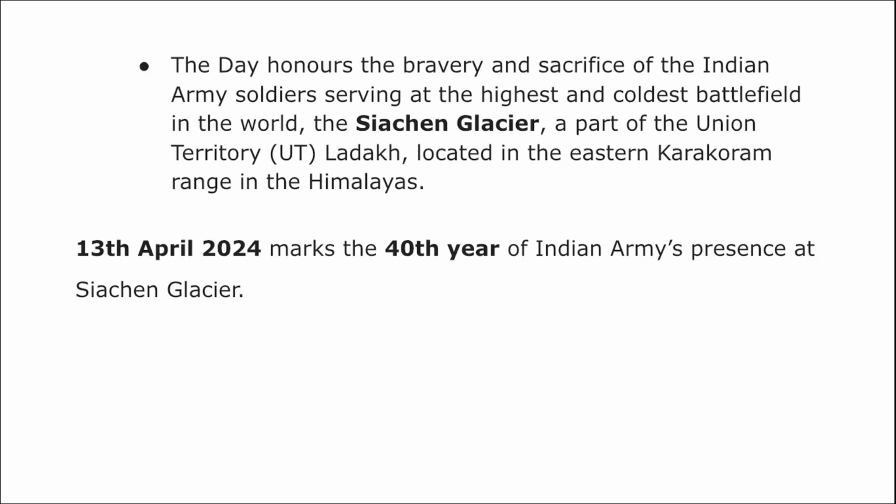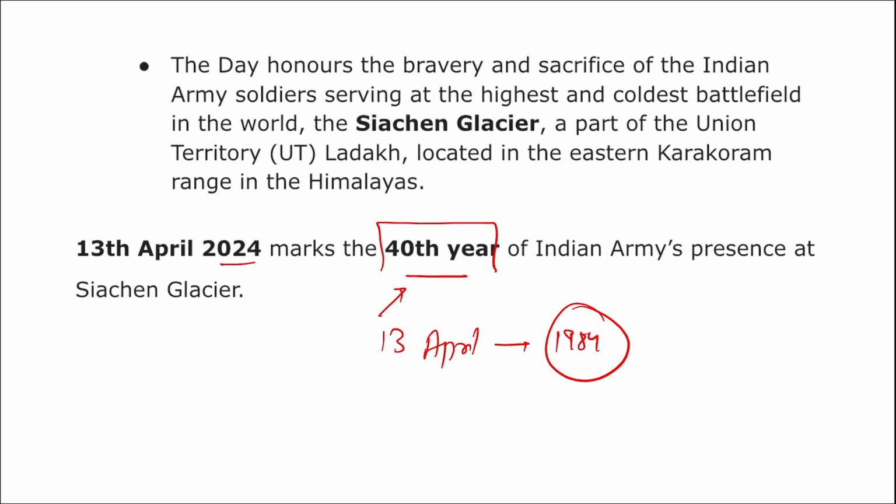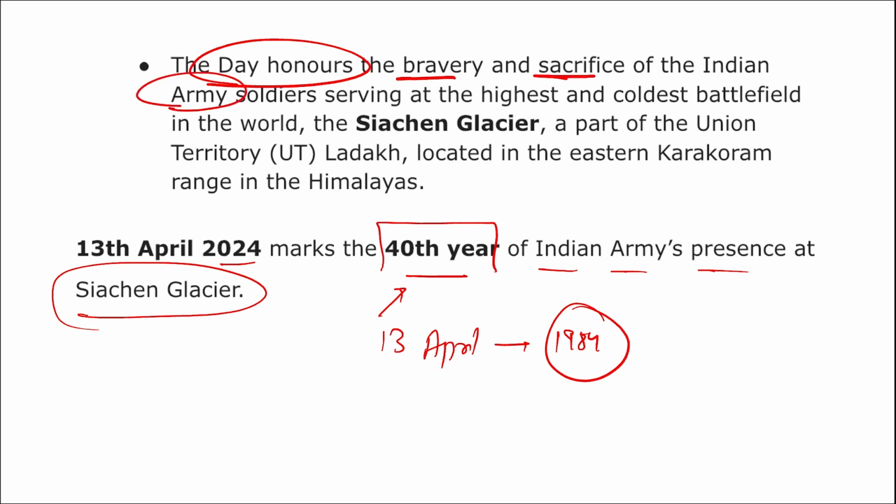Now, when was your Operation Meghdut started? This question can also definitely be asked, what is the year in which this Operation Meghdut started? So it was 13th April 1984 that this mission Operation Meghdut started, and this year in 2024 marks the 40th anniversary of Indian Army's presence at Siachen Glacier. Correct. And as the name suggests, the day honors the bravery and sacrifice of the Indian Army soldiers that are serving at the highest and the coldest battlefield in the world, that is Siachen Glacier, that is a part of Union Territory Ladakh, located in the eastern Karakoram range in the Himalayas.